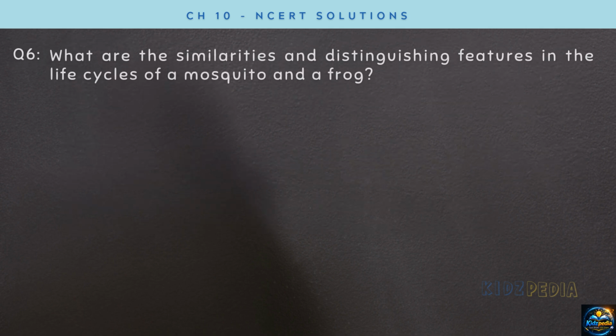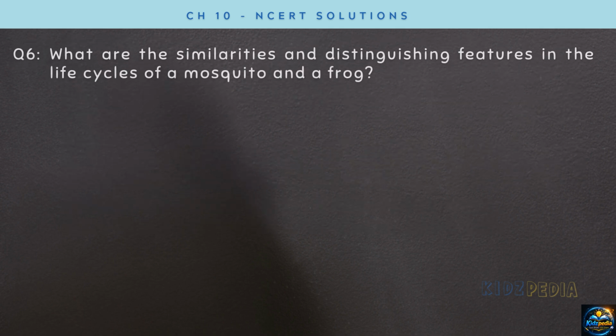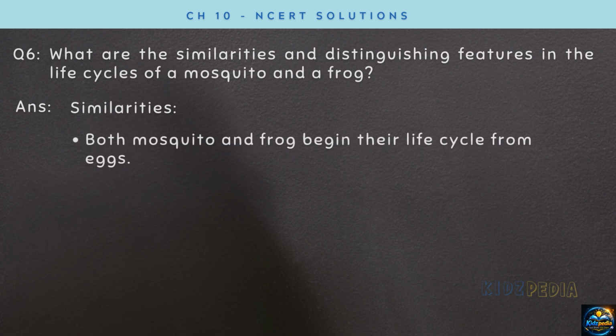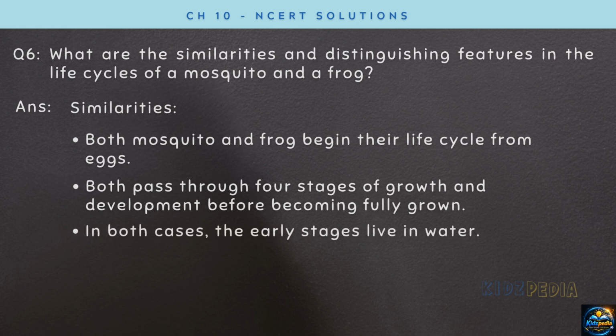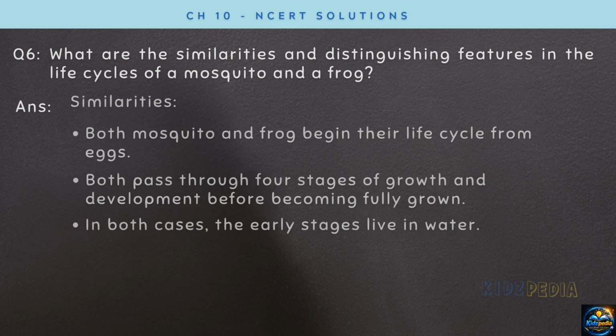Next question. What are the similarities and distinguishing features in the life cycles of a mosquito and a frog? Similarities. Both mosquito and frog begin their life cycle from eggs. Both pass through different stages of growth and development before becoming fully grown. In both cases, the early stages live in water.